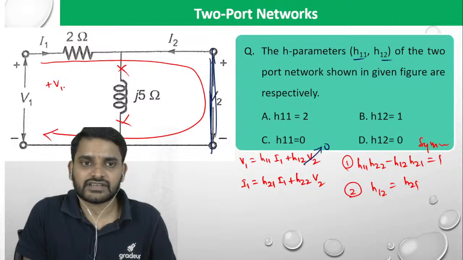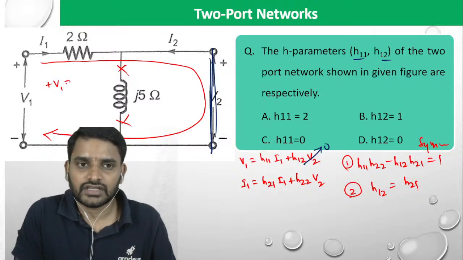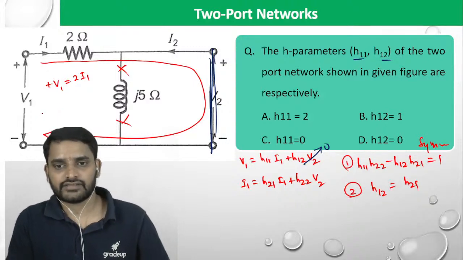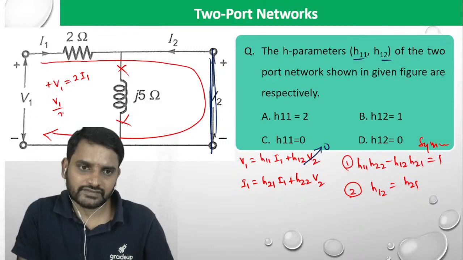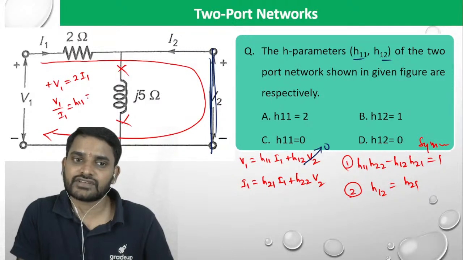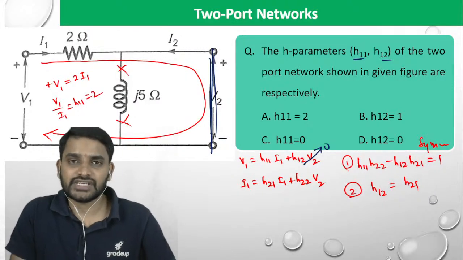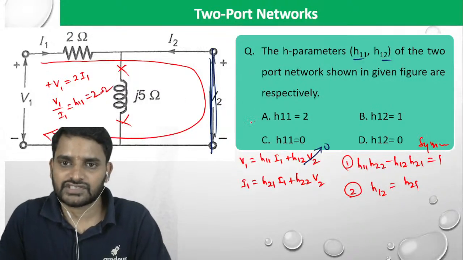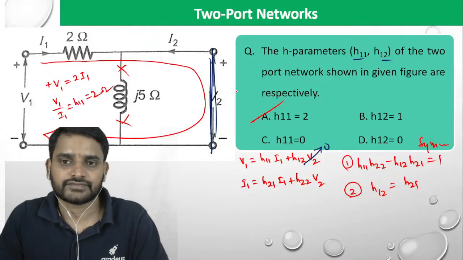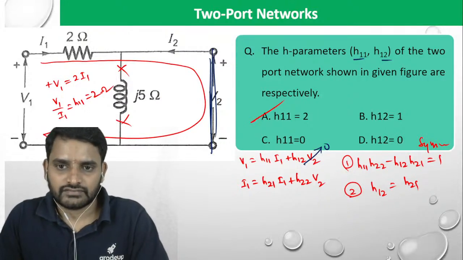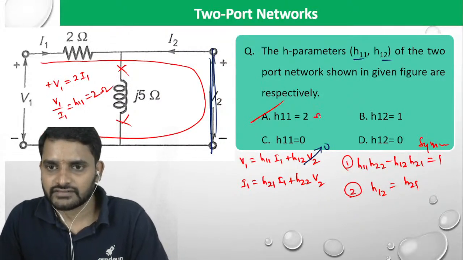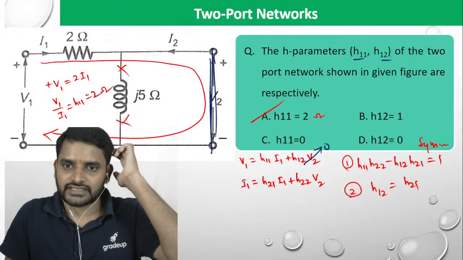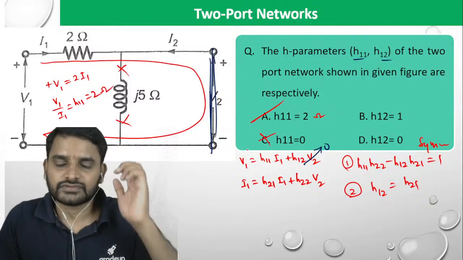So V1 minus 2I1 is equal to 0, or V1 is equal to 2I1. V1 by I1 is H11, the input impedance. H11 is going to be 2 ohms. V by I is nothing but impedance. So H11 is not 0.